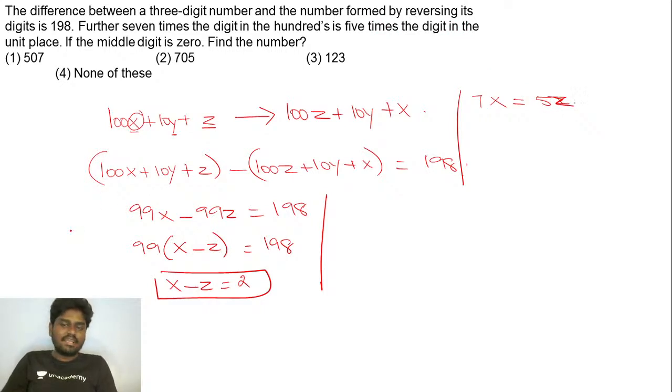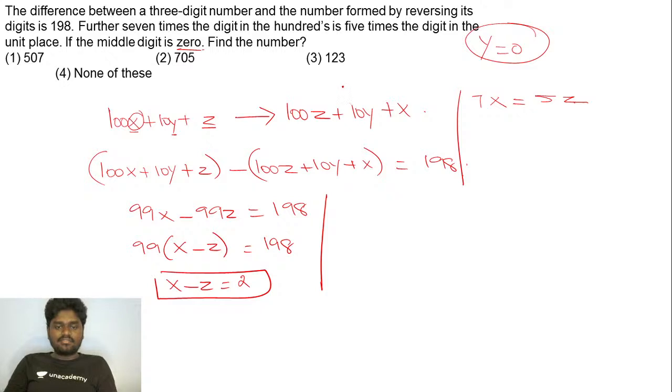So it's going to be 7x is equal to 5z, right? And they say that the middle digit is 0, so the value of y is equal to 0. Fine. You need to find the number, what it is exactly.